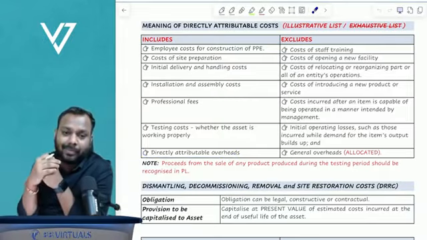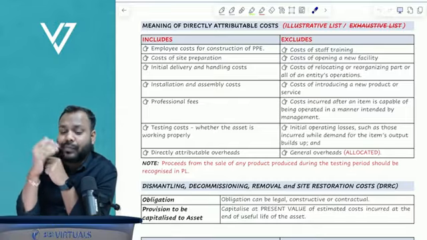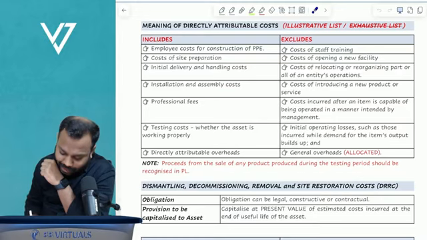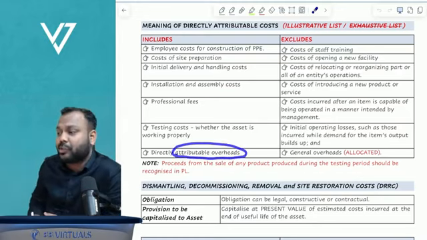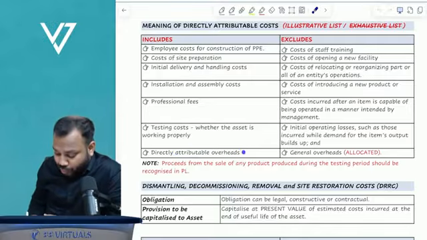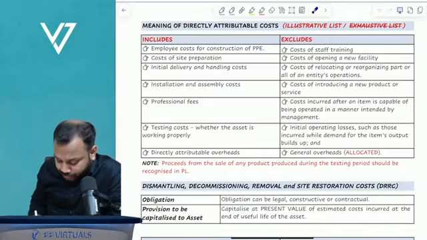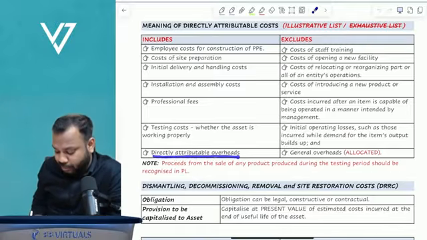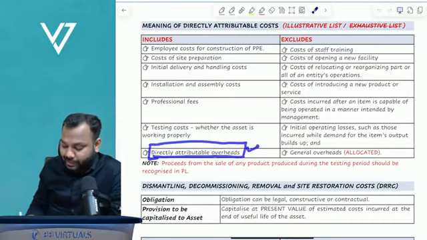Now understand one more point, guys. In the exam, the examiner will try to bluff you. How exactly? They will write allocated overheads. So understand, if the question says overheads, you have to search for the term directly attributable overheads. If it is written, then capitalize it to PPE.